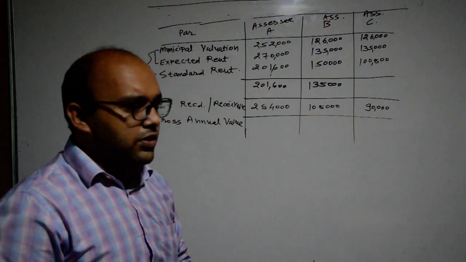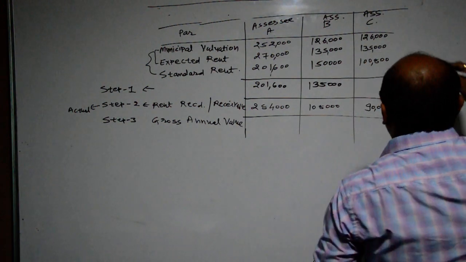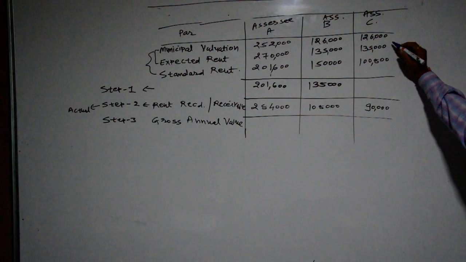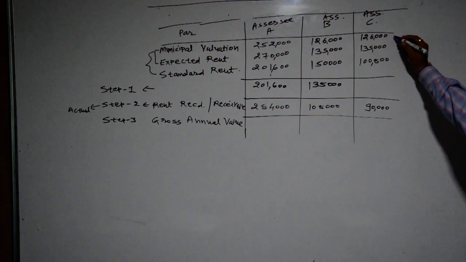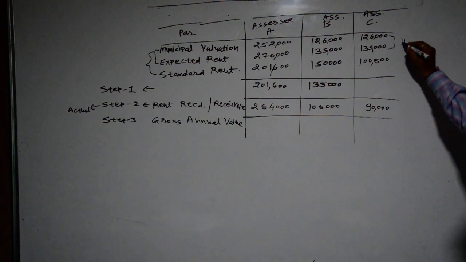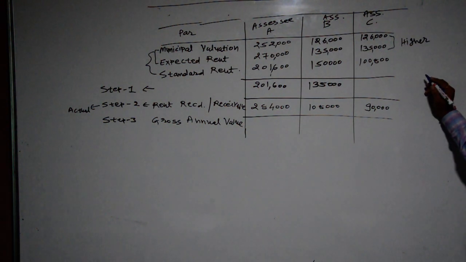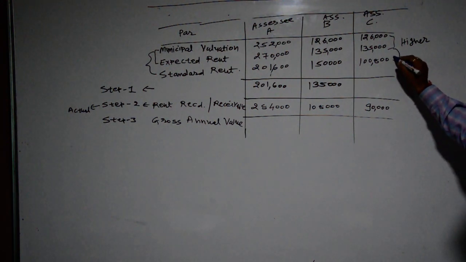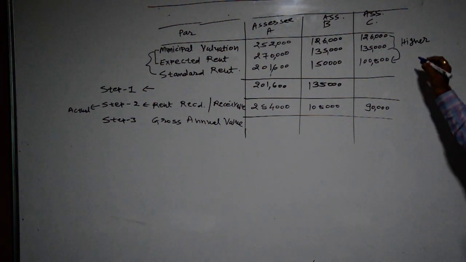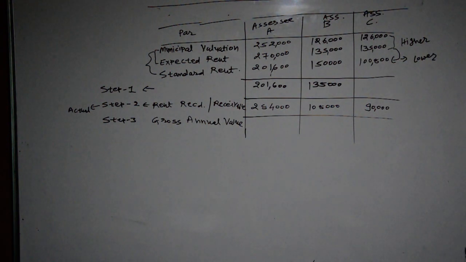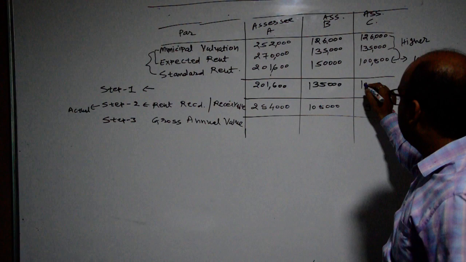Okay, then in the third SSE, rupees 1,26,000 municipal value and 1,35,000 expected rent. So we will have to select the higher amount, which is rupees 1,35,000. Then we will have to compare it with standard rent, and here we will consider the lower amount, which is rupees 1,08,000.